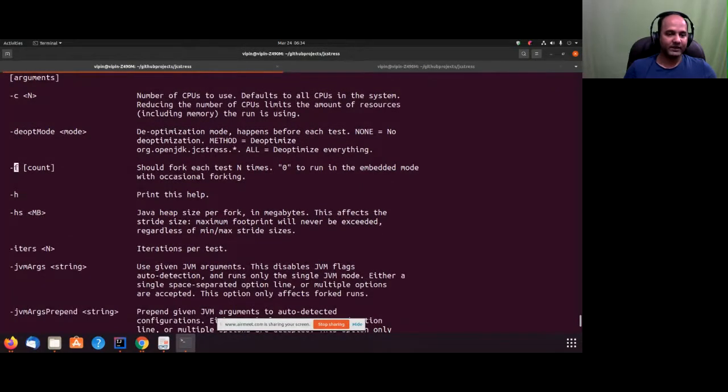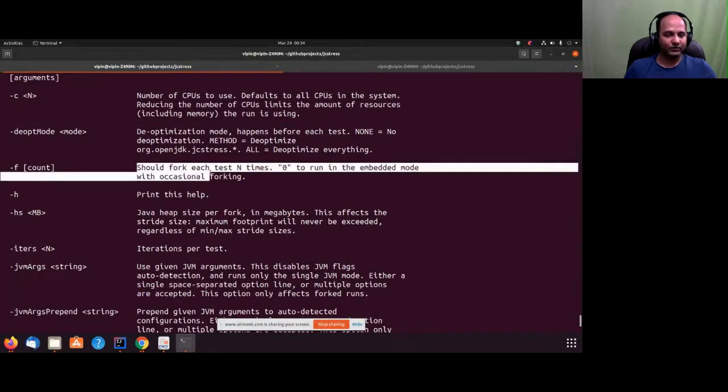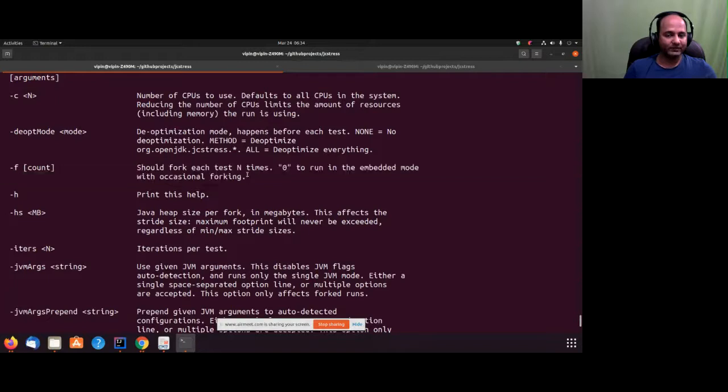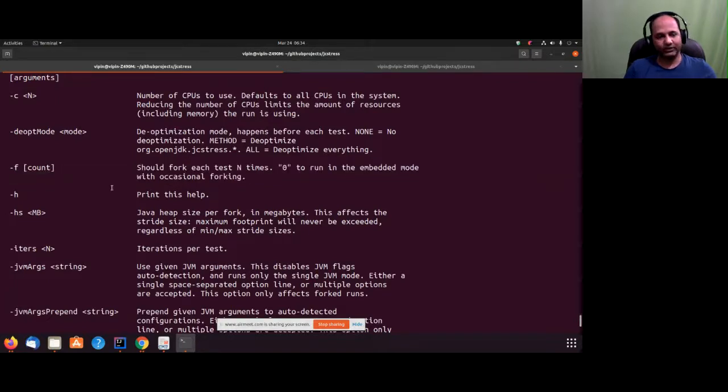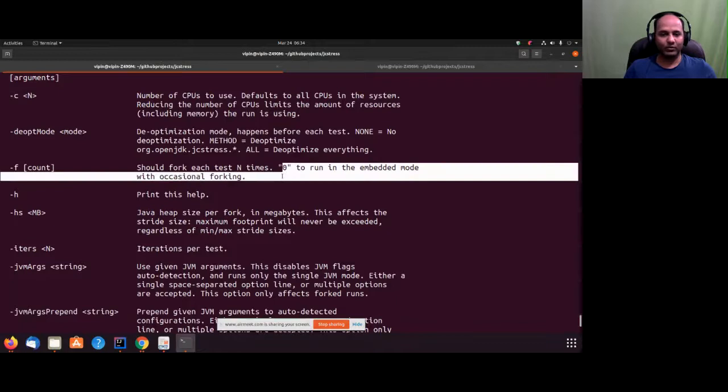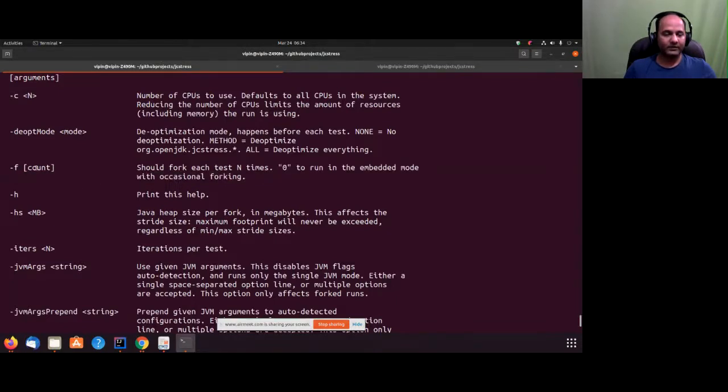We can say -F forks, which should fork each test n times. When I'm not giving fork, it is 0, which runs in embedded mode with occasional forking. And I can specify 1, which means I'm running many forks of the test multiple times.